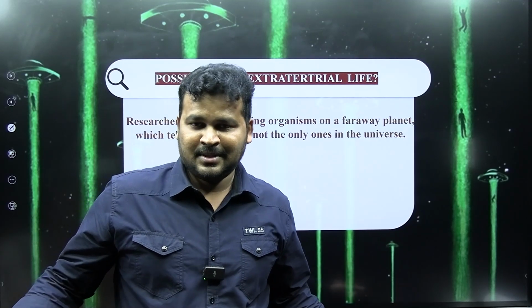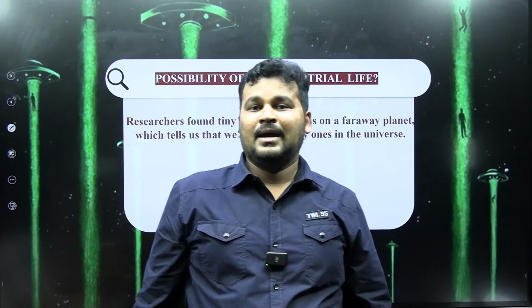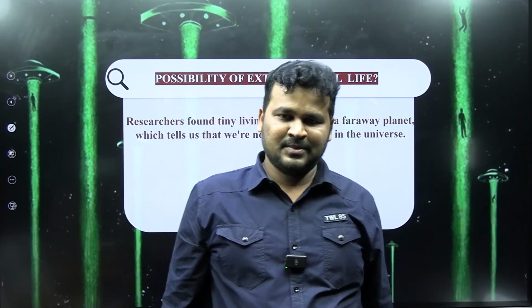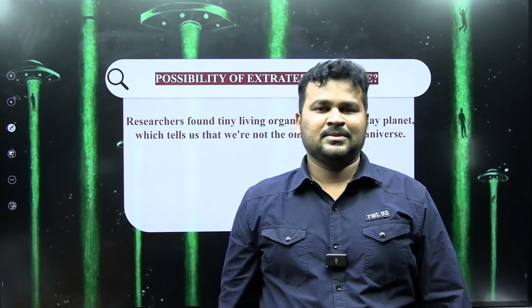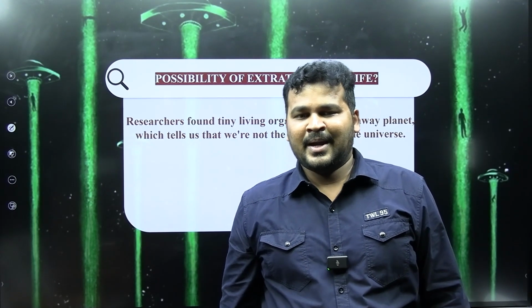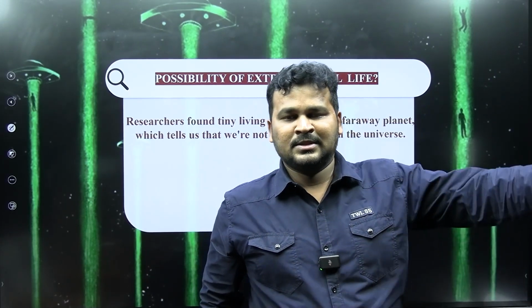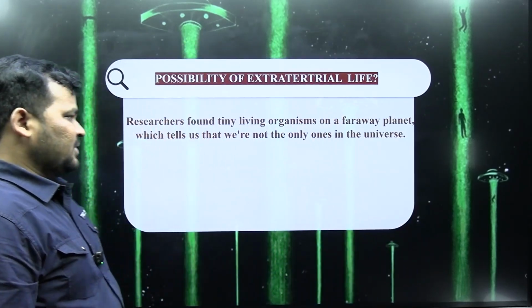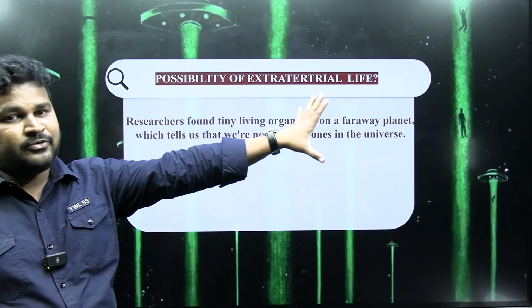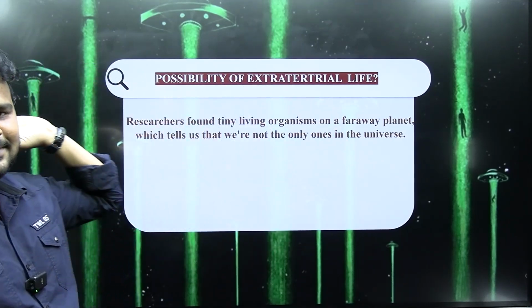Some Ishwars may be present in other galaxies, other solar systems. There is a chance, because sometimes we get some evidence that small animals are living in some other areas far away from the Earth. So there is a chance of extraterrestrial life in the universe.